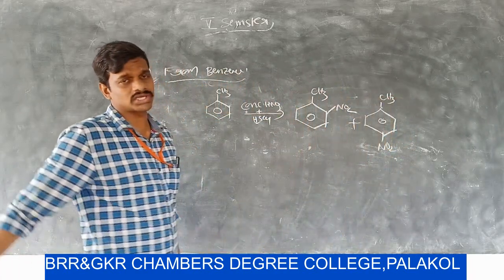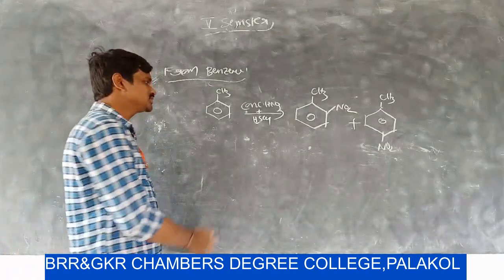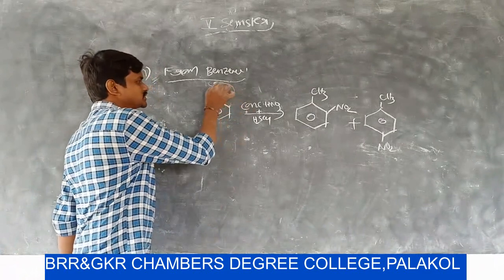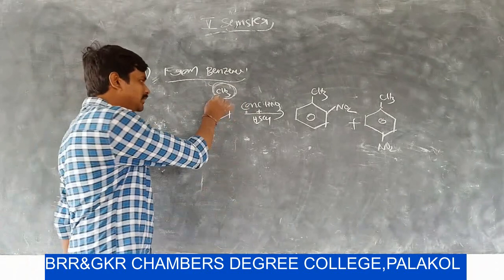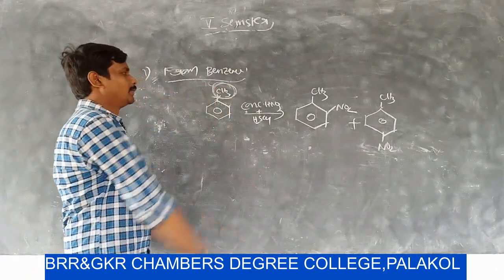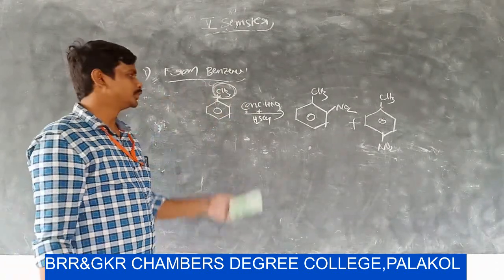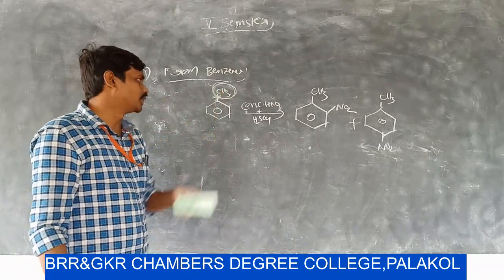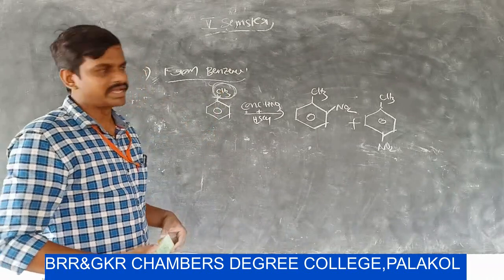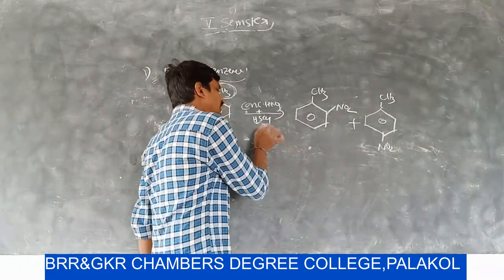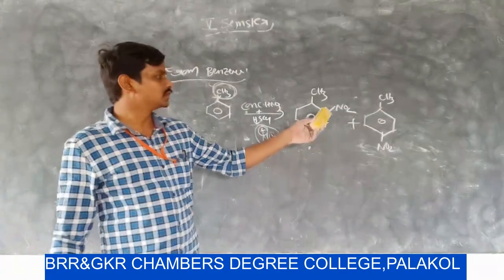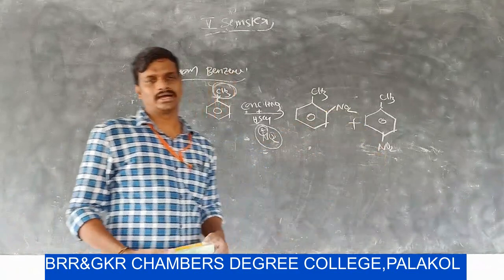Why does it generate ortho and para? Because in the monosubstituted ring, the substituent is an electron releasing group. Here the methyl group acts as a plus I effect group. So due to the plus I effect of this methyl group, the incoming electrophile NO2+ is attached at ortho and para.